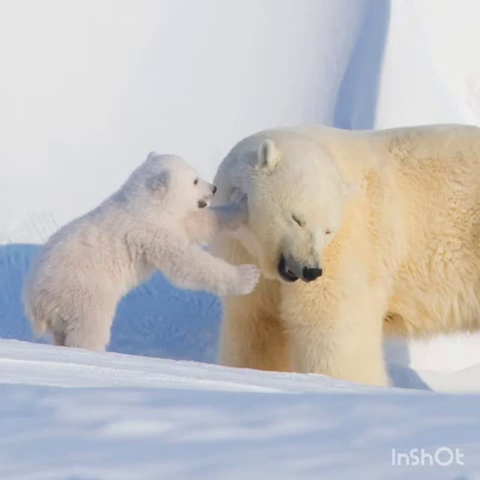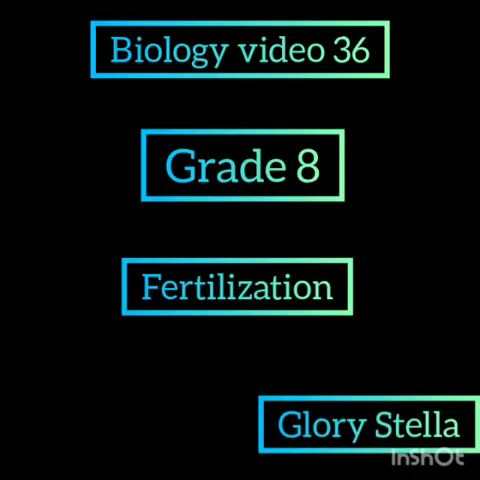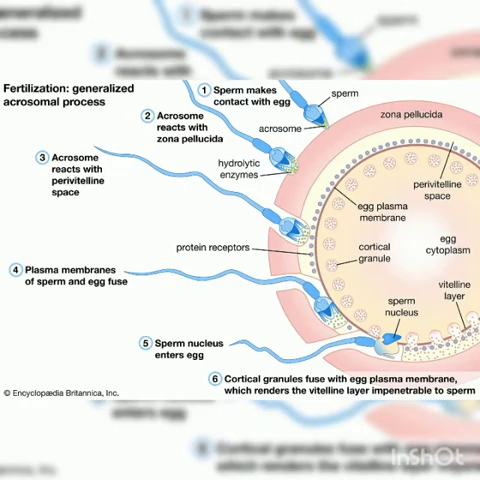In this video, we are going to read about fertilization. In the last video, we studied the male and female reproductive organs, and in this video, we are going to see about fertilization. What is the first step in reproduction? It is the fusion of male and female gametes. The fusion of sperm and ovum is called reproduction.